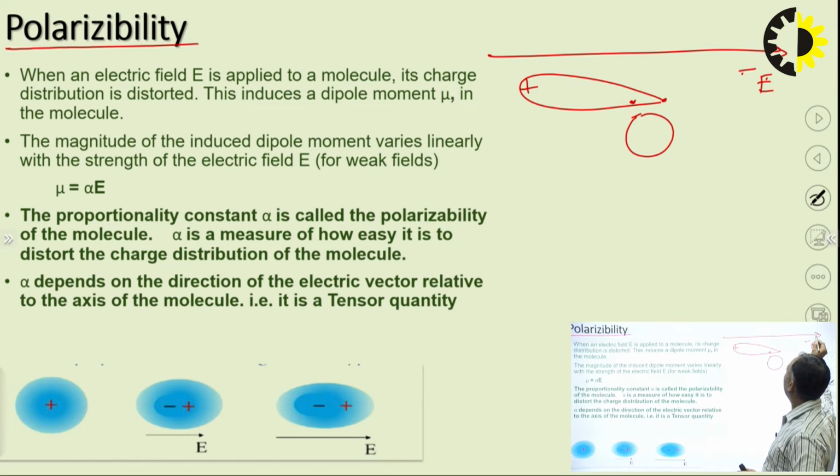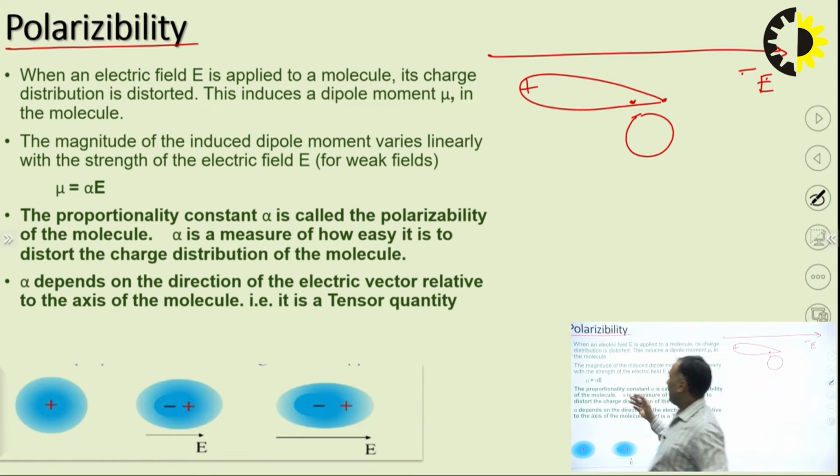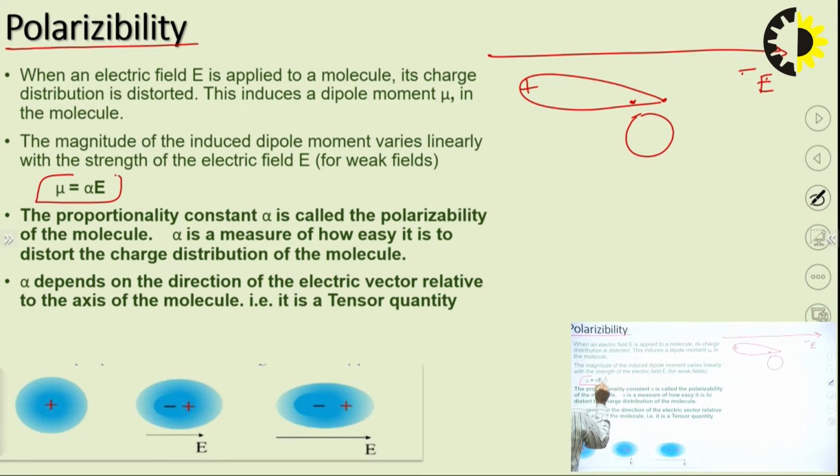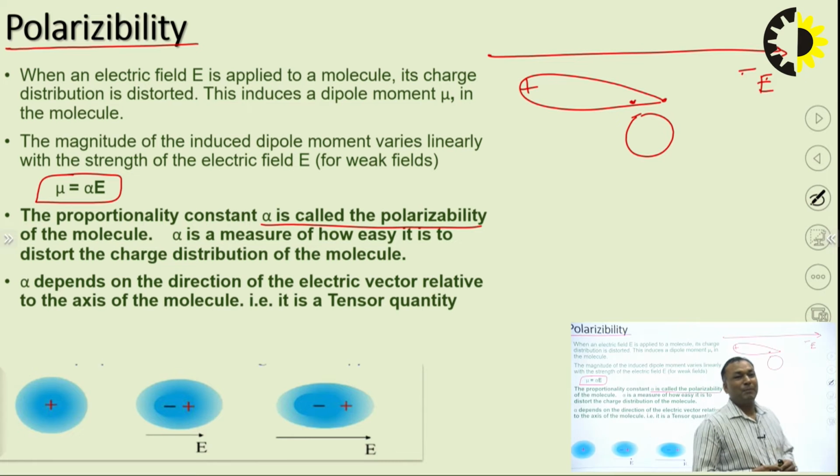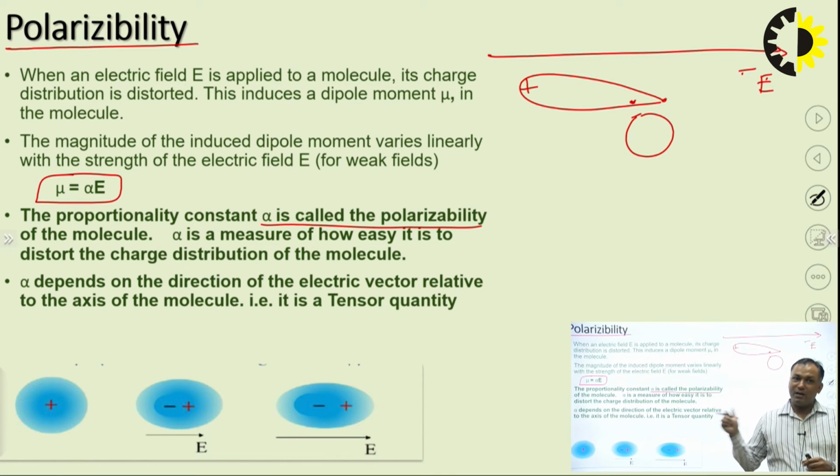If this electric field is weak, then the induced dipole moment will differ. If it is high, then they will behave differently. Okay. So mu is equal to alpha E, and this alpha is the proportionality constant, which is denoted as alpha.